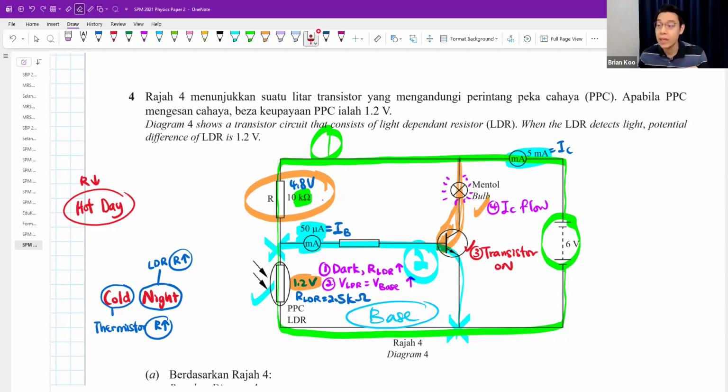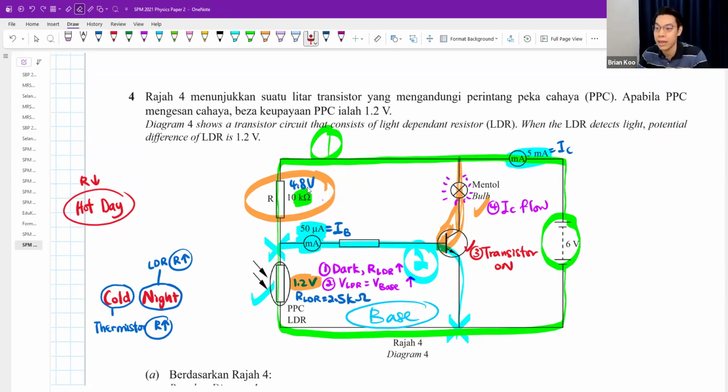Depends on the transistor. So for example, this one is extra knowledge. If I'm using a silicon transistor, then usually I need a base voltage of at least around 0.7 volts. Okay, but don't have to memorize this number. You just think there's a minimum voltage. You must pass that minimum value, then only the base current will flow. Then only this blue color one will flow. Then only transistor will turn on. Then only this orange color part will flow. Then only the bulb will light up. Okay, so that's the idea.